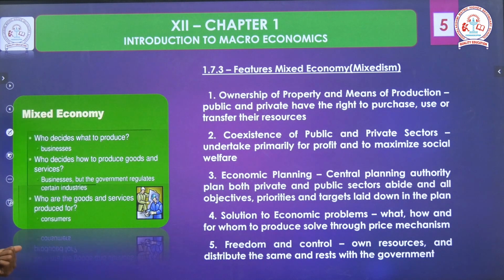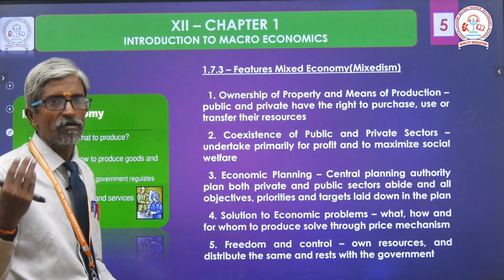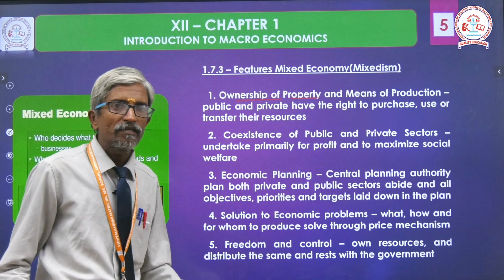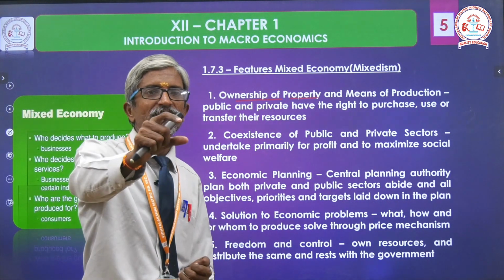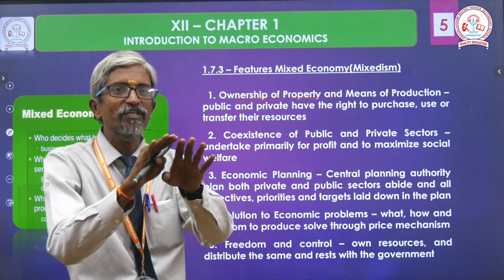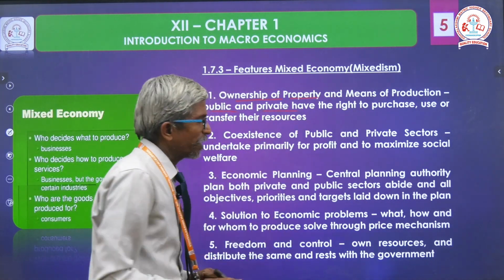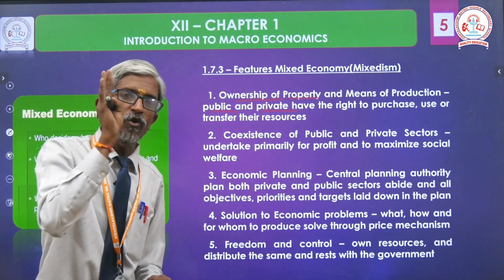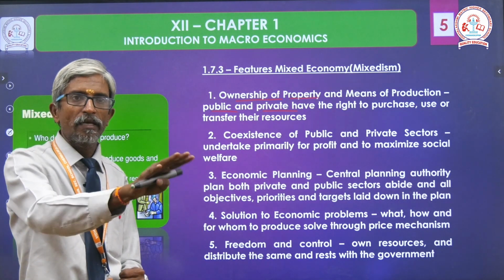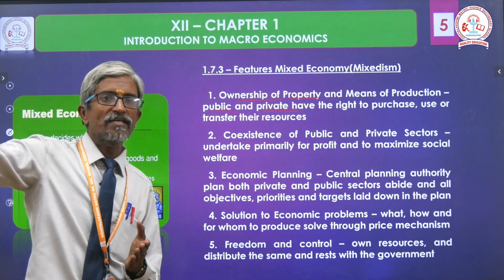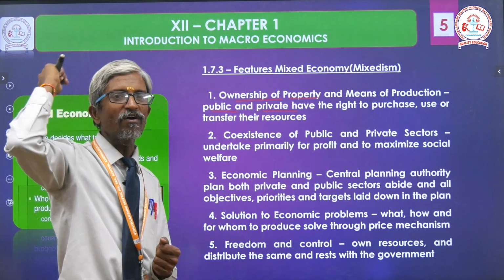For our quick and easy understanding, once again I pasted some pictures here for quick recall of the points. Number 1, ownership of property. Previously, one introduction was given. What is that introduction? Both coexist. So how will the ownership be? Both public and private have the right to purchase. Either the land, public also has the right, that is government. On the other hand, private also has the power to purchase.